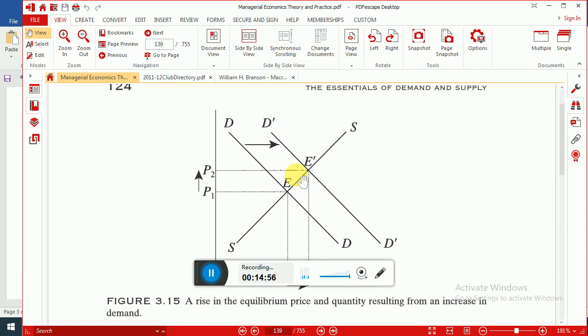Now we can say D dash is the initial demand curve and D is the new demand curve. But to avoid any confusion, I would like to draw these curves again.